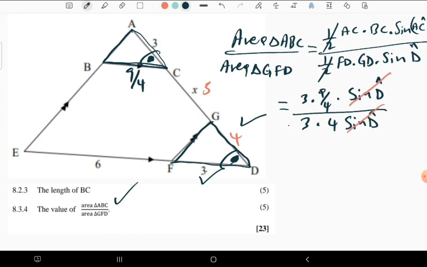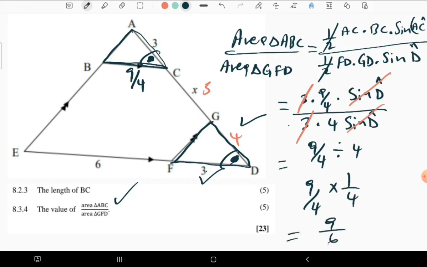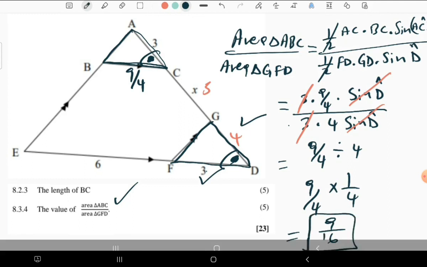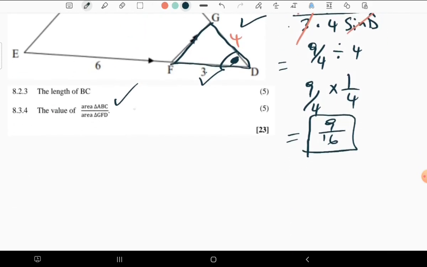Then you'll be left with only the numerical values, and also these 3 cancel that one, and now we will be left with only 9/4 divided by 4, which is the same as 9/4 times 1/4, which is the same as 9/16. Okay, so this is what we have, this is the ratio of these triangles.